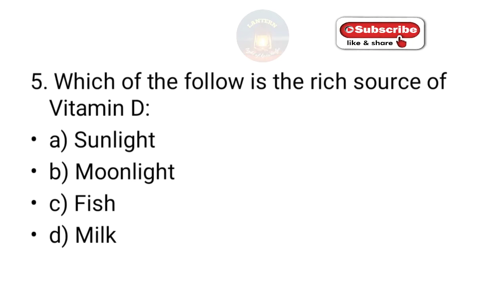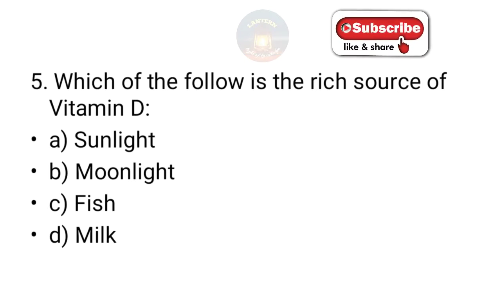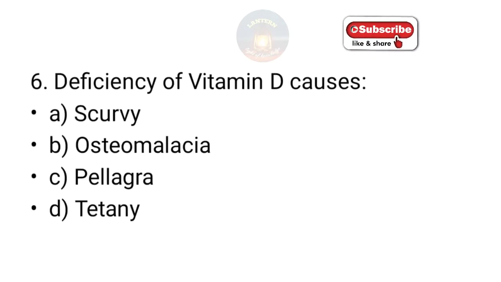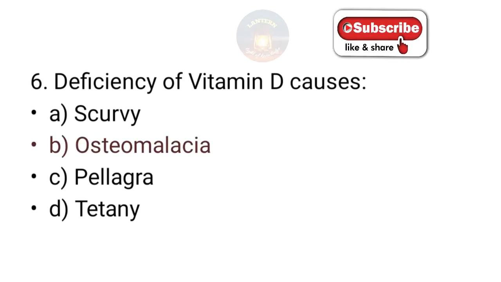Which of the following is the rich source of vitamin D? Sunlight, moonlight, fish, milk. What is the answer? The answer is none other than sunlight. The deficiency of vitamin D causes scurvy, osteomalacia, pellagra, tetany. So the answer is osteomalacia and also rickets.